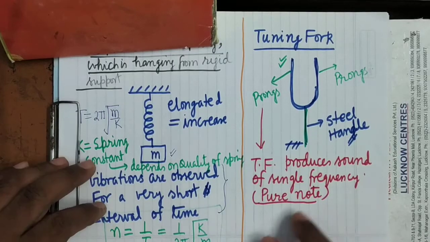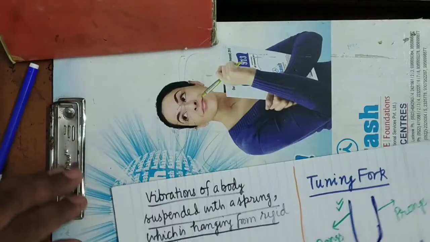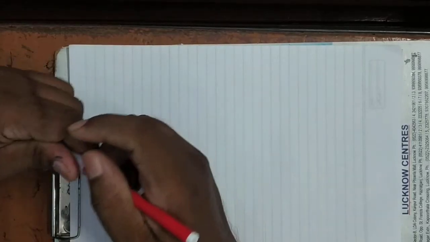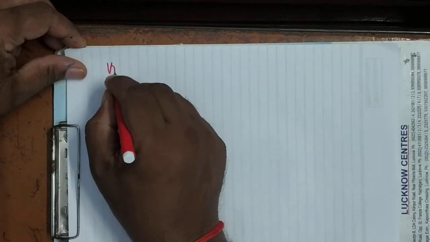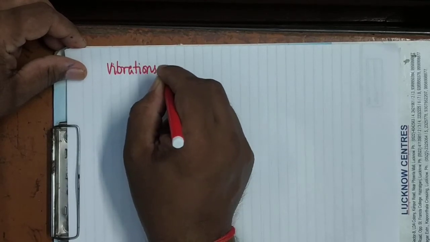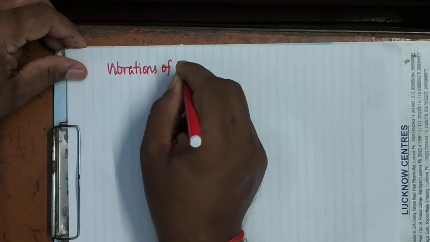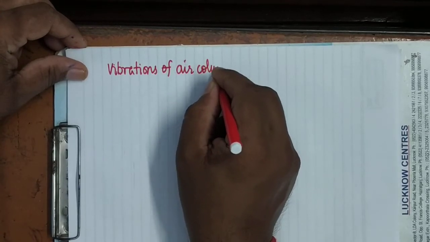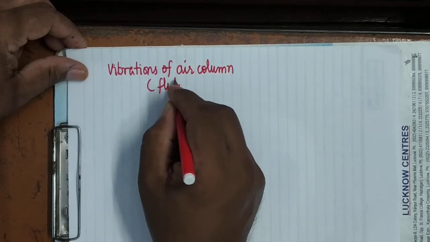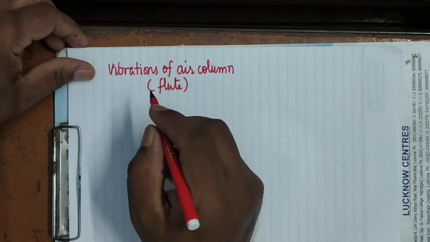Now after this, vibrations of air column. You can see here vibrations of air column, like the flute, the bansuri.